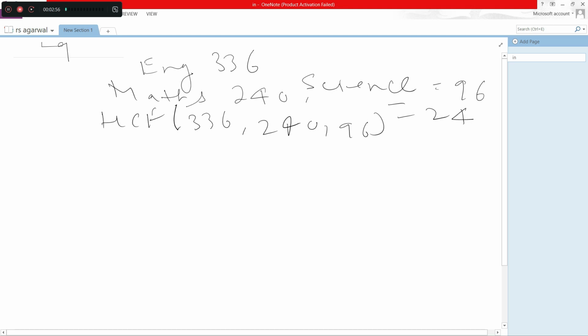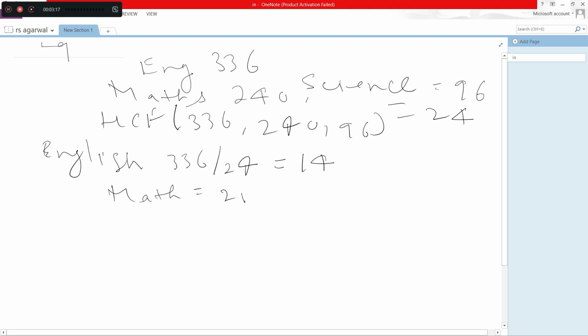So we have to find in total how many stacks will be there here. So divide for English, 336 by 24, here the answer will be 14. For math, 240 by 24 equal to 10 here.